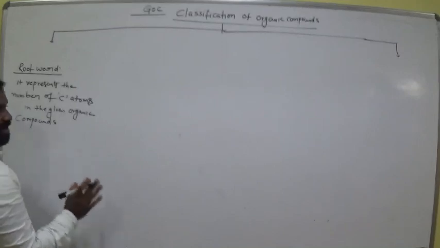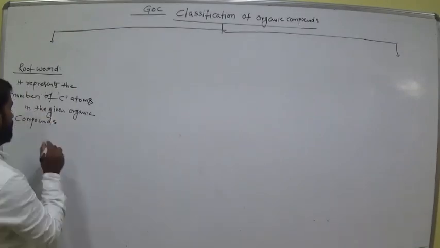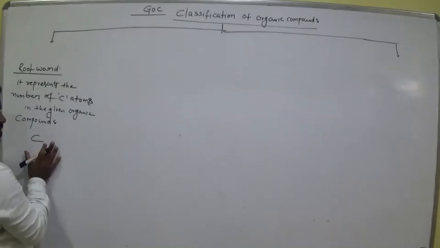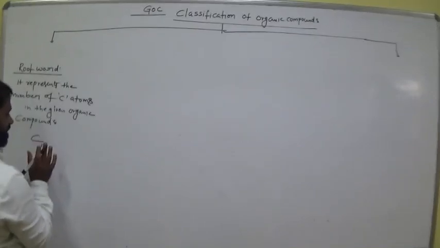Let's see, if the organic compound consists of one carbon, C1, suppose only one carbon is there in the compound.